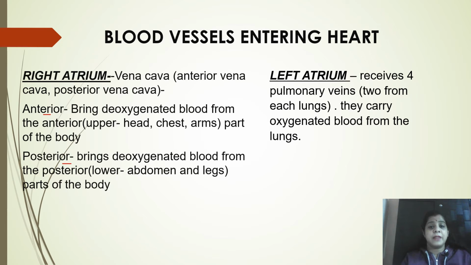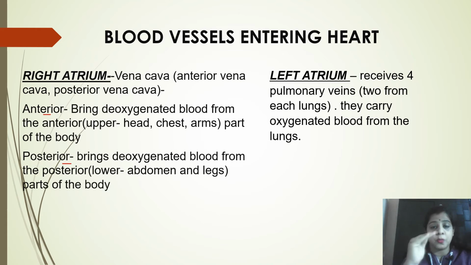Then we'll come to the second one, that is the left atrium. The left atrium receives four pulmonary veins. From where do these veins come? I'm saying veins, and veins mean they are coming towards the heart. These pulmonary veins, the word pulmonary is related to the respiratory system, the lungs. So the pulmonary veins arise from the lungs and carry the oxygenated blood, not the deoxygenated one, oxygenated blood from the lungs to the left atrium.